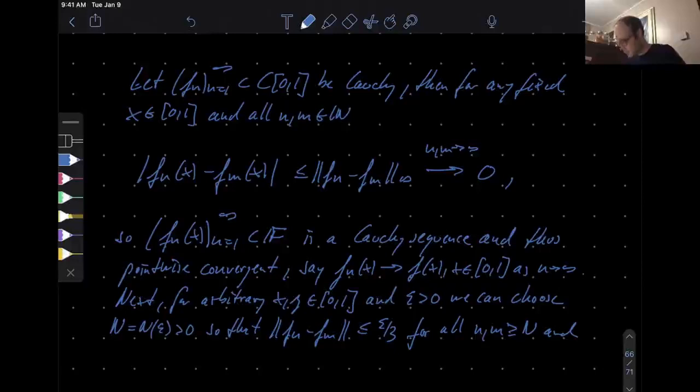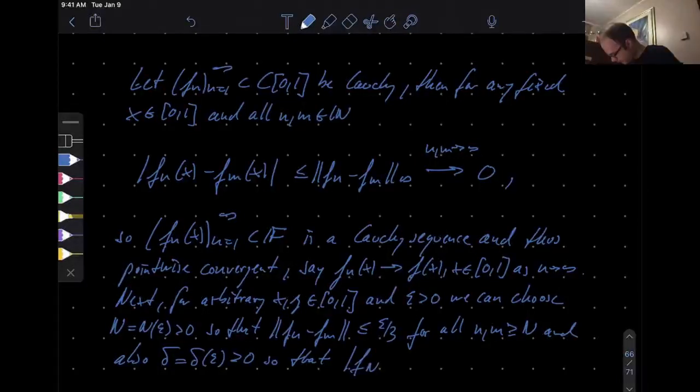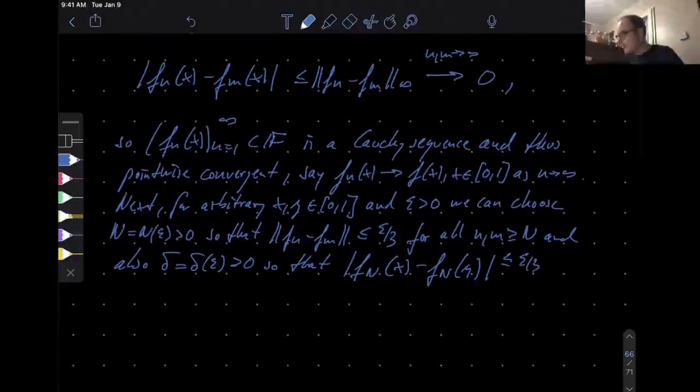Okay, and also there exists a delta, epsilon positive, so that, well, I can do it for any term in the sequence, but I will do it for this capital N. You will soon realize why. So this is also less than or equal to epsilon over 3 whenever x and y are sufficiently close, less than delta in distance.